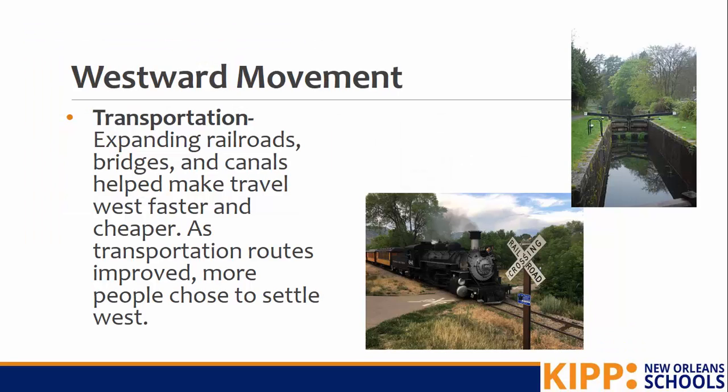As people are moving farther and farther west and the country is becoming larger, transportation needs to improve so that people can get around a lot faster. So expanding railroads, bridges, and canals help to make travel west faster and cheaper. As transportation routes improved, more people chose to travel west. So instead of doing the dangerous Oregon Trail, as railroads are being built, it's a lot easier to move west. Canals are dug to help ships and boats pass in areas that don't actually have rivers. It's like a little man-made river for boats.